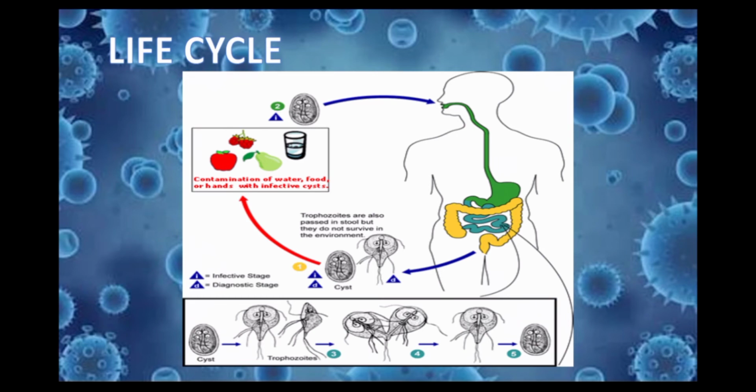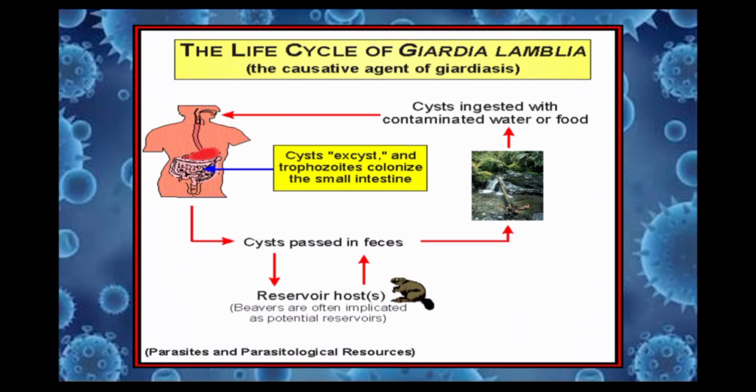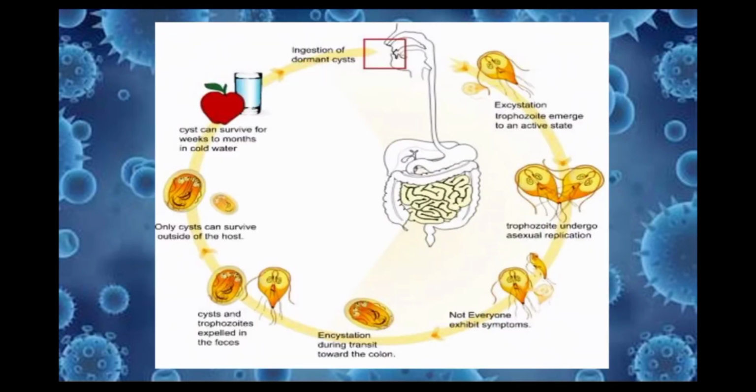When it is ingested, stomach acid activates the cyst and the cyst develops into the disease-causing trophozoite, and it takes ingestion of only 10 cysts to cause infection. As I have said earlier, the cyst is hard, providing protection from various degrees of heat or cold, desiccation, and infection from other organisms. Once ingested by a host, the trophozoite emerges to an active state of feeding and motility.